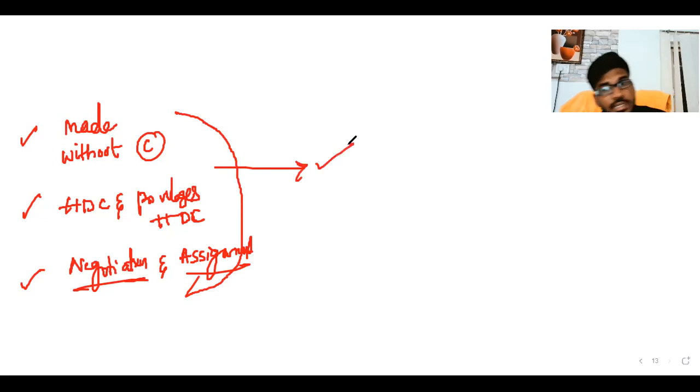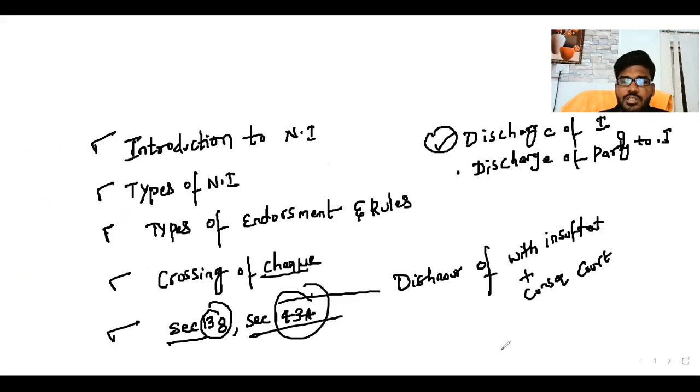These concepts are completed. Now, what concepts are left? Remind me, sir. So the introduction is completed. Next is parties to a negotiable instrument.